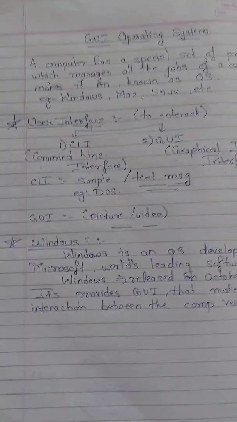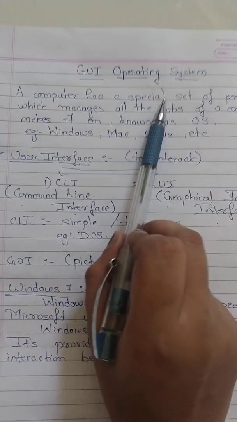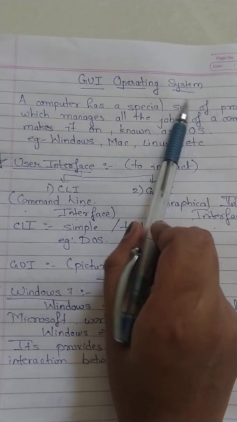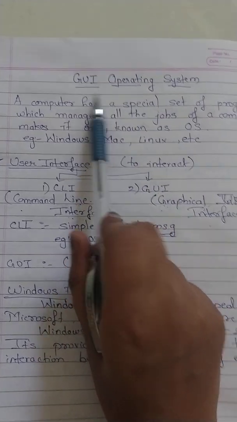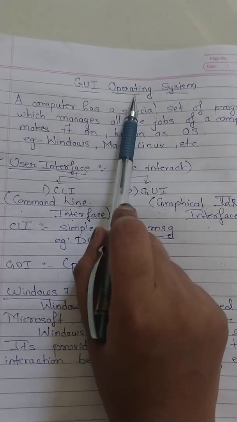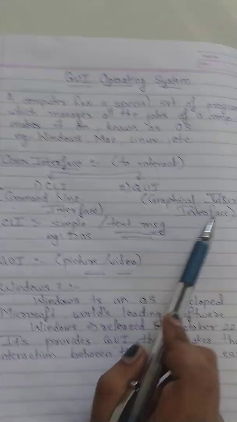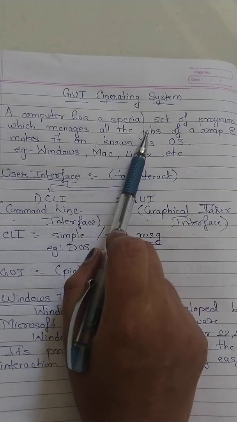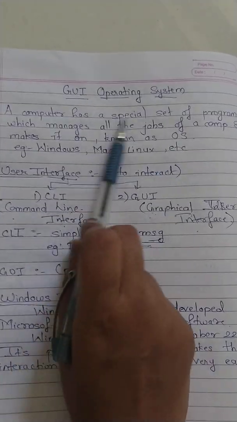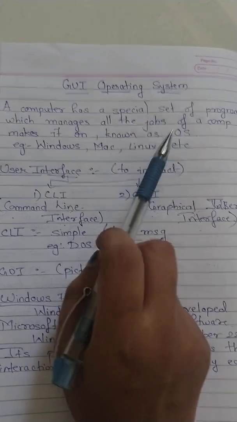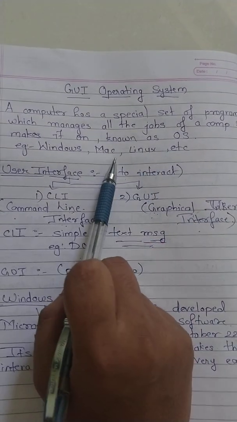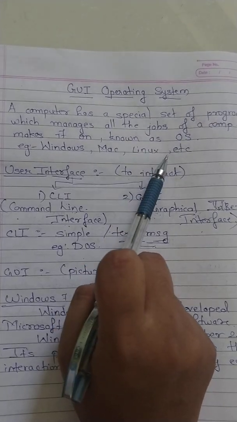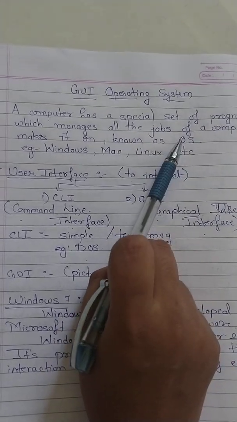Okay, this is the topic we have learned today. What was the topic? GUI operating system. What is the full form of GUI? Graphical user interface. What is an operating system? It is a set of programs which manages all the jobs of the computer. What are examples of operating system? Windows, Mac, Linux. These are the operating systems.